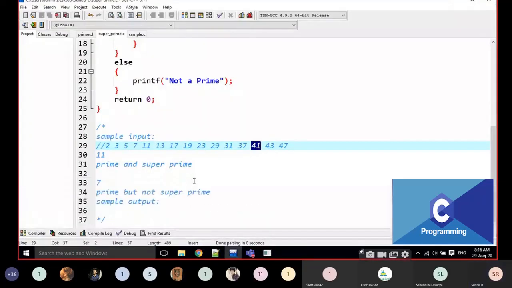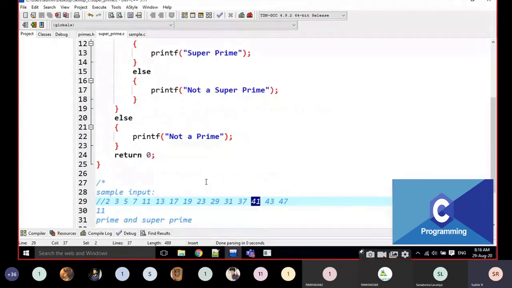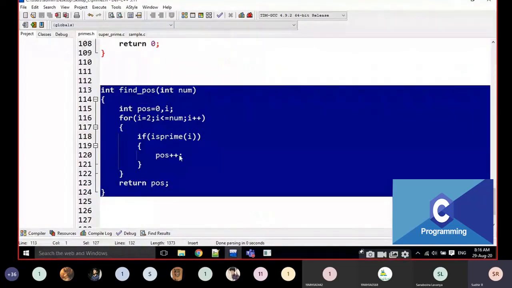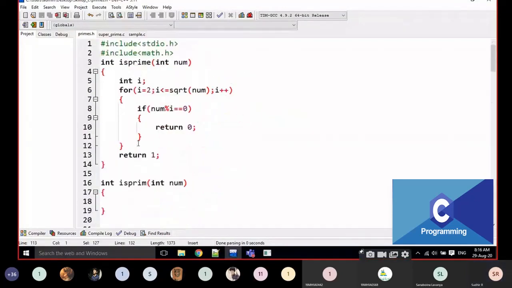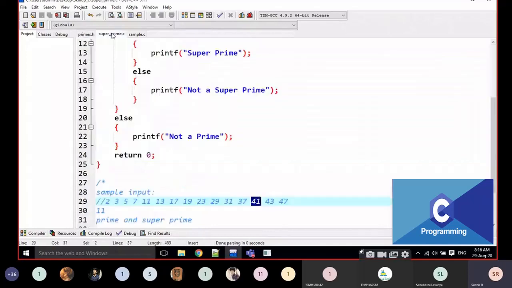Okay, just note it down. Just look at the main function, everyone. The main function is very simple. Just observe once: there is nothing in the main function. I am writing in an algorithm way every time. I am calling some functions for everything. There is nothing in the main function. I developed it in these functions, find_position and is_prime. These are the two functionalities to overcome this problem, right?